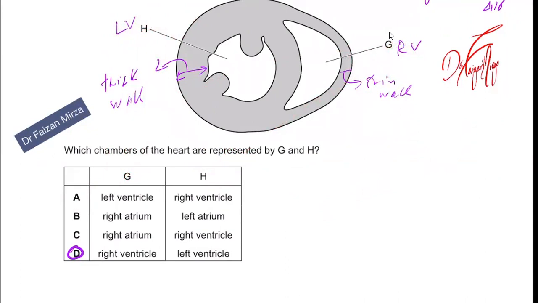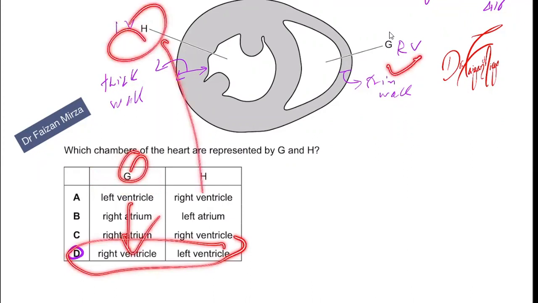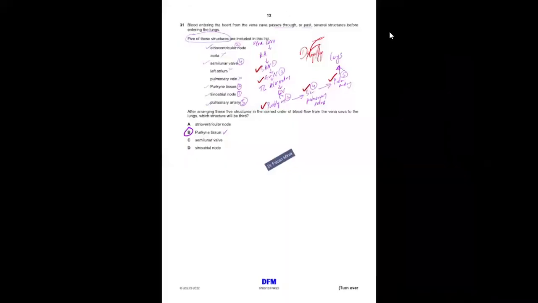So you need to keep in mind that you look at the options very well. If it's H, you have to look for the column of H and not for the column of G. So right ventricle and left ventricle, we know G is the right ventricle and H is the left ventricle. We move on to the next question.